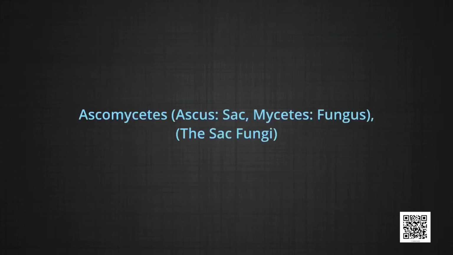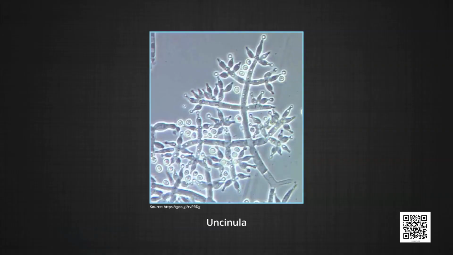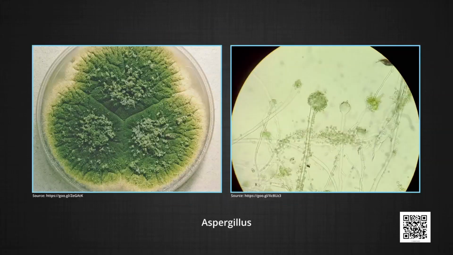Ascomycetes. Ascus means sac and mycetes means fungus. They mean sac fungi. The fungal forms included under Ascomycetes are commonly called sac fungi. These fungi are unicellular or multicellular, haploid fungi, parasitic or saprophytic in nature. Some parasitic forms of Ascomycetes cause disease in plants, that is pathogenic in nature. For example, powdery mildew, the black mold which is known as Aspergillus, blue mold known as Penicillium.